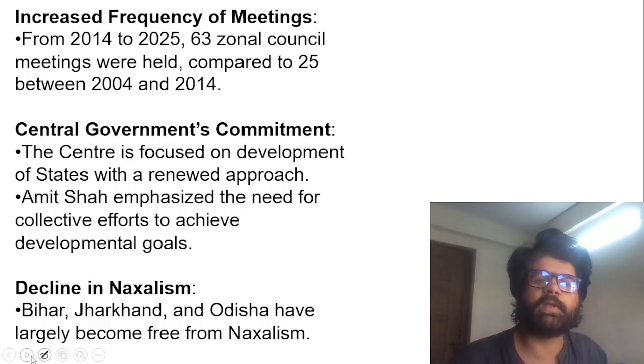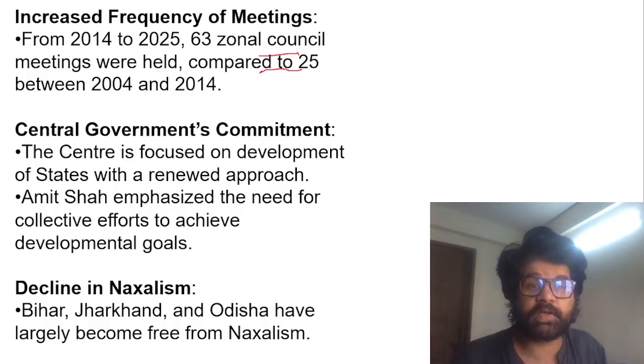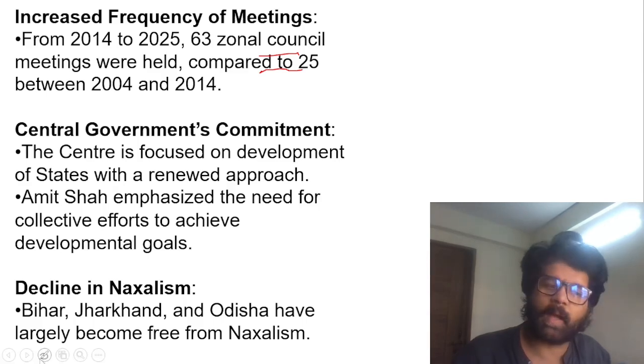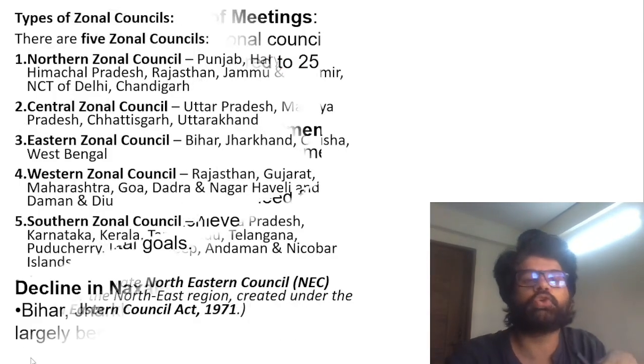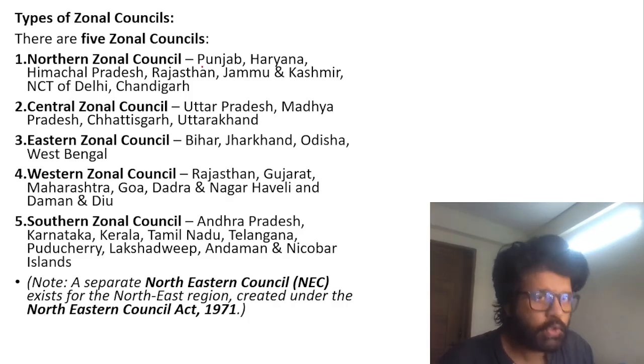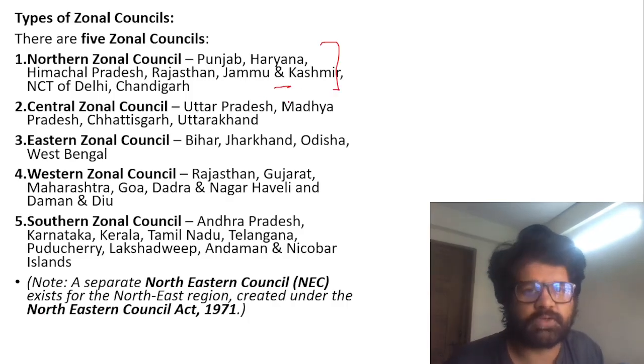They are meeting. The basic rationale of this article is that zonal councils are meeting with significant results. That is not happening with the interstate council. So what should be done? There are 5 zonal councils. You don't have to remember which states are in which zonal council.